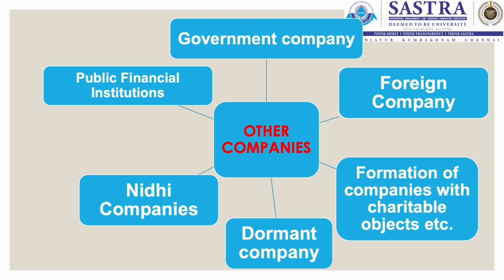There should be minimum of 7 members, and the maximum number of members that Nidhi company can have is unlimited. The minimum number of directors that the Nidhi company can have is 3, and the maximum is 15. But within the 1 year of their incorporation, the number of members should be 200 or more.